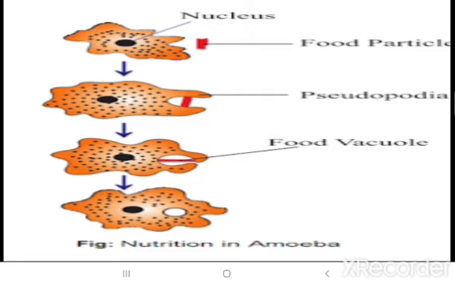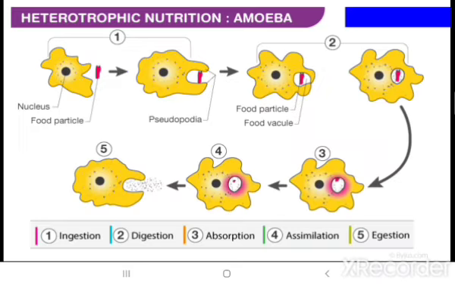Understood what happens in amoeba, how the nutrition is taken in, and that process by which it is engulfing the food is called pseudopodia. So if separately the question comes, what is pseudopodia? It is the movement of the finger-like projections of the amoeba by which it engulfs the food and takes it inside for digestion. That is called pseudopodia, the movement of the amoeba.